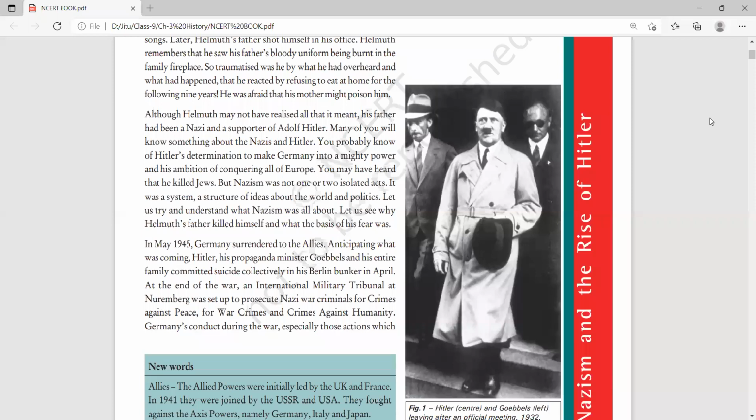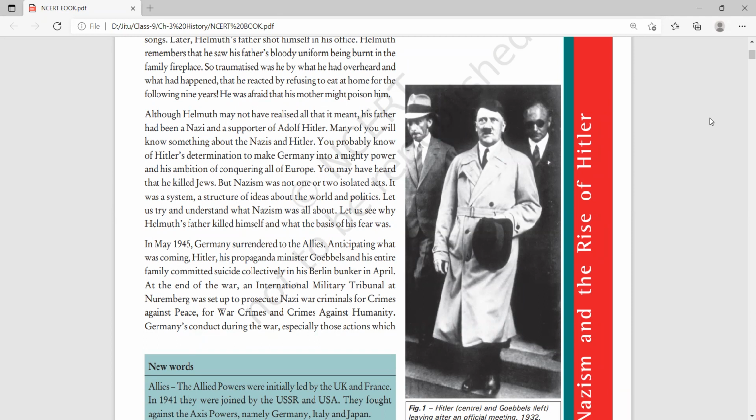It means a great power in Europe. He would own all the European areas. You may have heard that he killed Jews. But Nazism was not one or two isolated acts. It means he did not kill only Jews. There are many acts, many crimes he did, and they were considered crimes against humanity. We will discuss all these things in this chapter.